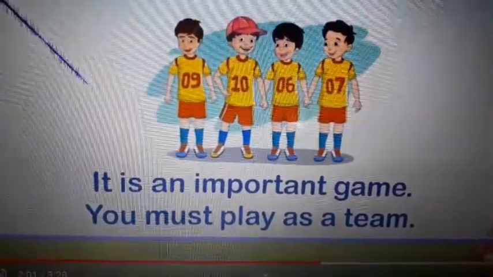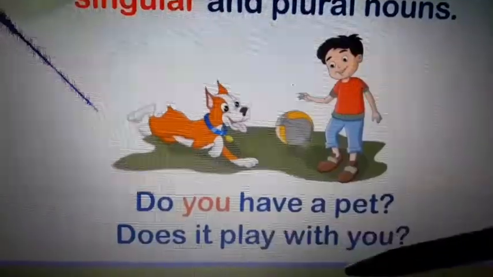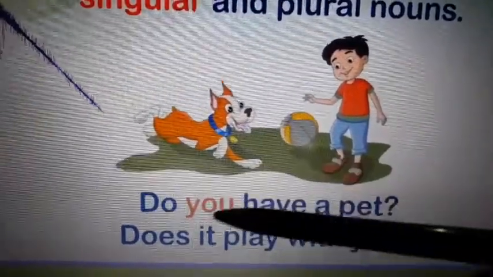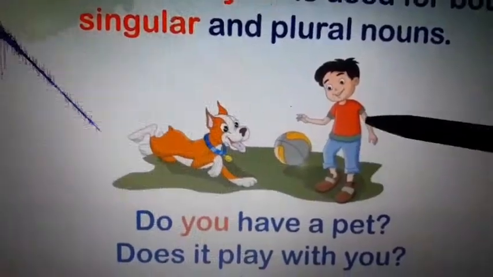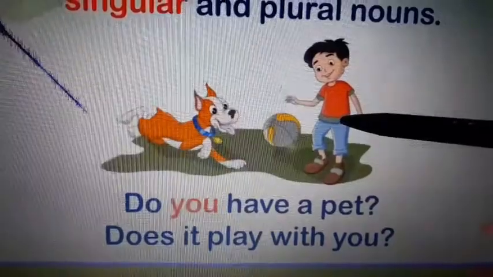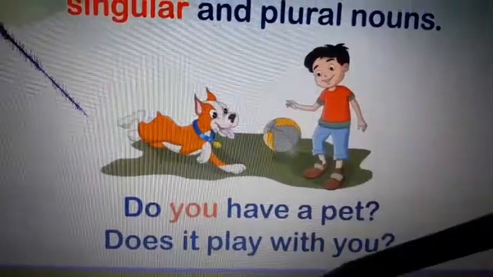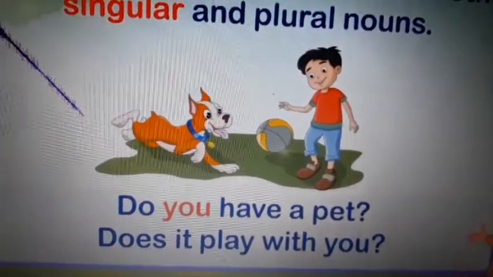Now just see this example. Do you have a pet? Does it play with you? Do you have a pet? Here you has been used for the singular noun, as a singular. So what does it mean? It means that you is used for both singular and plural nouns.